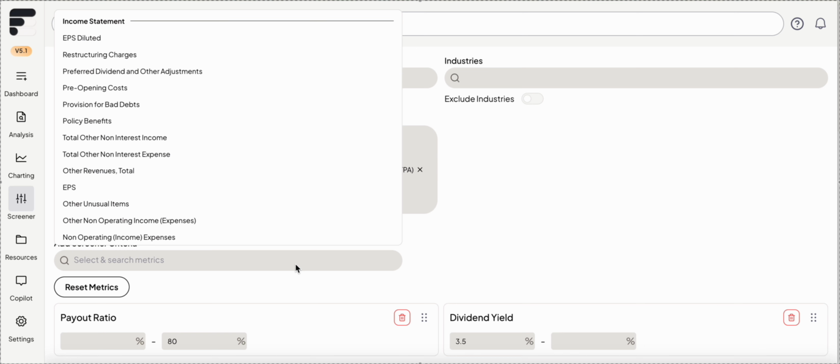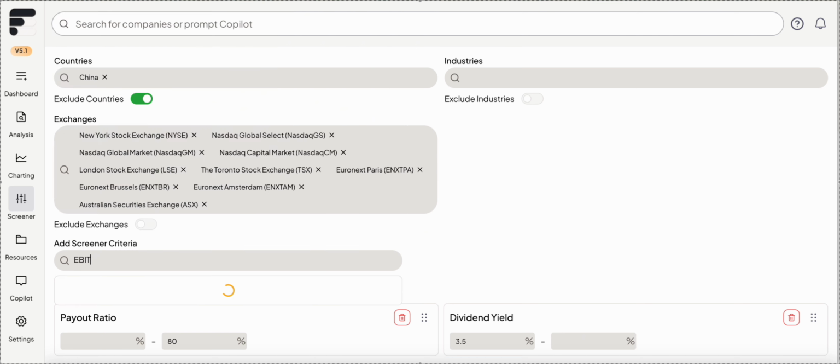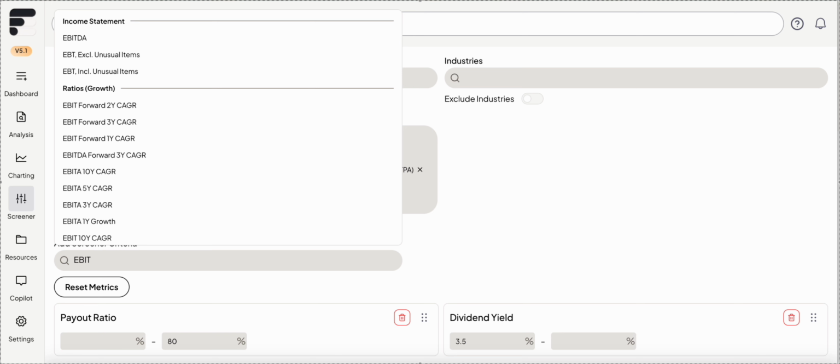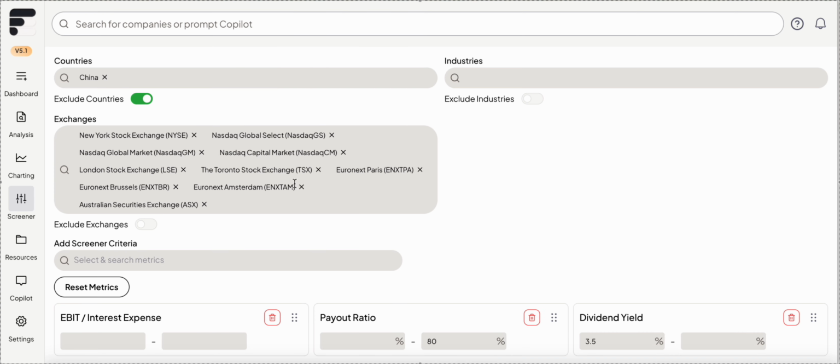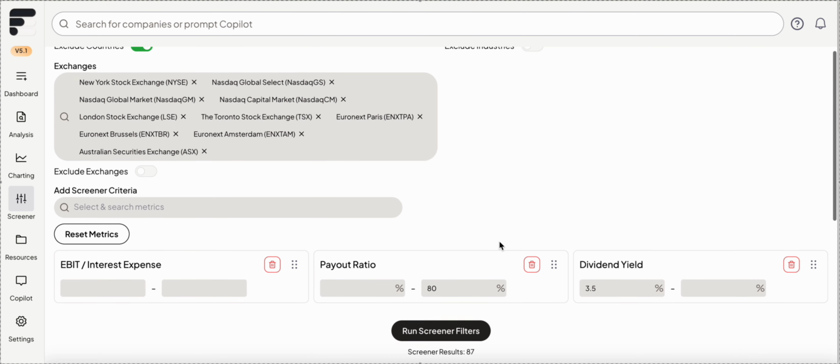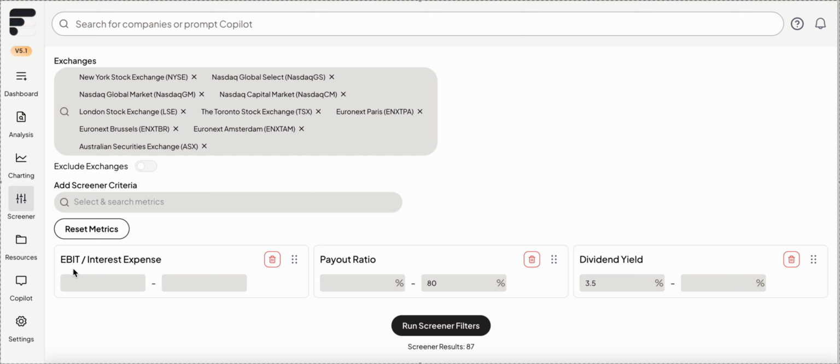So sometimes I use debt to equity, but let's use an interest payment. And I think fiscal calls this EBIT to interest expense. Yeah, so this is basically interest coverage. All right, so if we do this ratio, it's how many times will your earnings before interest and taxes cover the interest expense. All right, so for a minimum, let's say I want a 3 times coverage ratio.